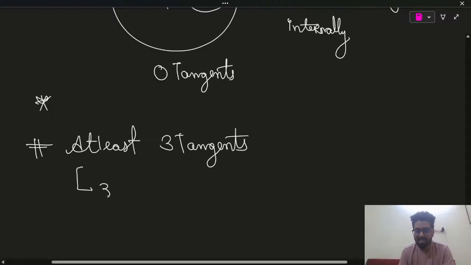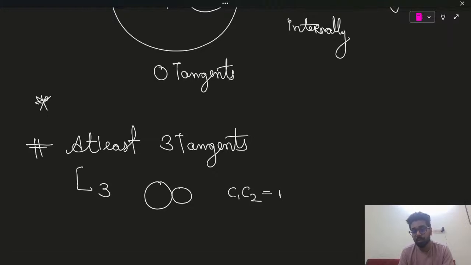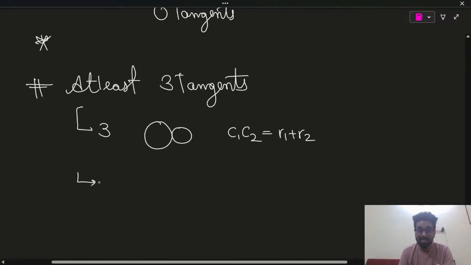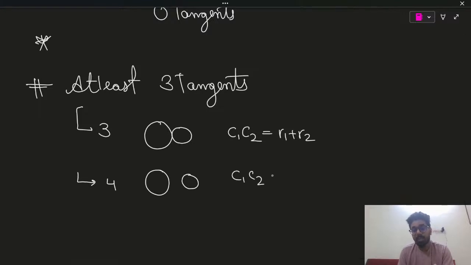You can have exactly 3 tangents. What kind of situation is it? When circles are touching each other externally. What is the mathematical condition for it? C1C2 is equal to R1 plus R2. And if you are having at least 3, it means you can have 4 also. When you are having 4, when they are not touching each other or not crossing each other, C1C2 is more than R1 plus R2. In this case, what you have to do, guys? You have to write down C1C2 is more than or equal to R1 plus R2.